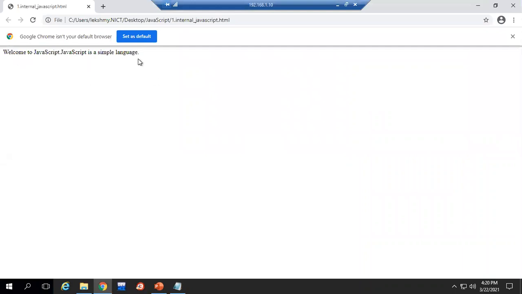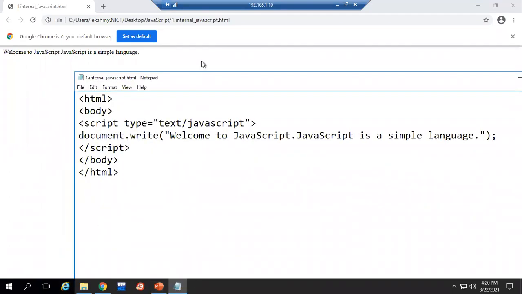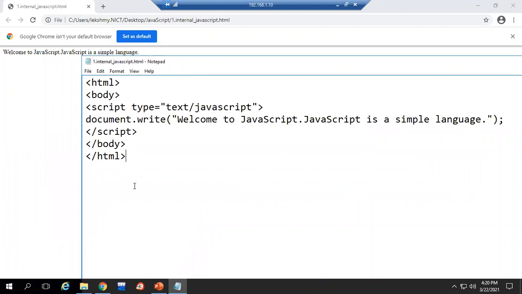The text message which I have written in the document.write function got displayed in your web browser. This is an example of internal JavaScript. We have used the script tag, and here the type attribute for the script tag. We have specified what type of content we are going to show there, text JavaScript.